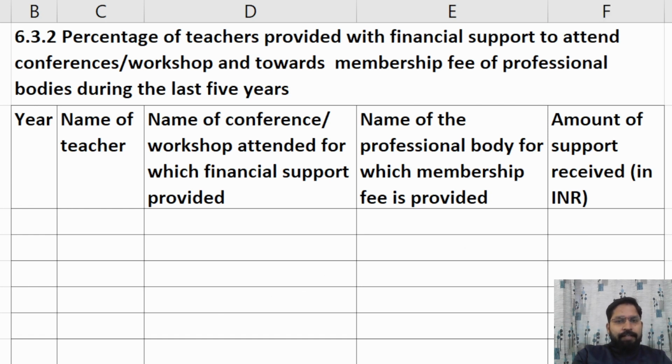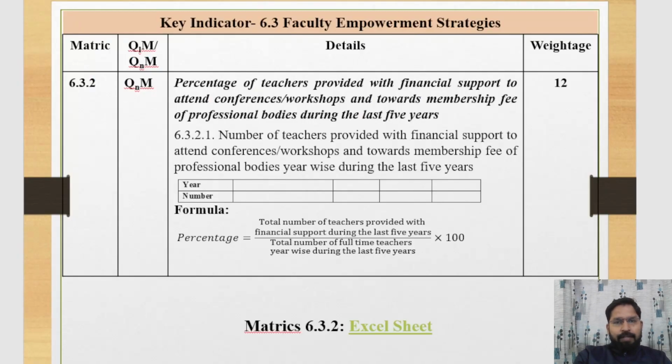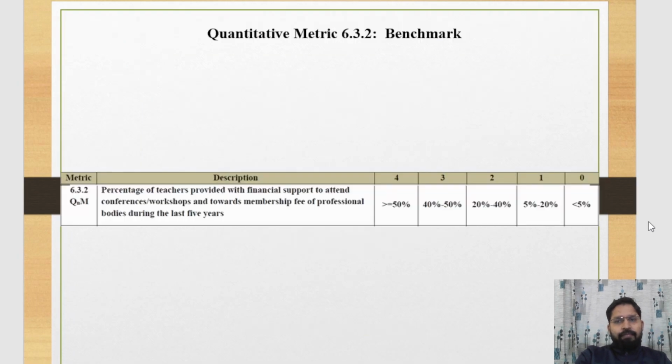Now we discuss the benchmarks of this matrix. This one is the benchmark. Suppose the percentage of teachers provided with financial support is greater than 50%, then your institute will receive grade 4. If it lies between 40 to 50%, then your institute will receive grade 3 in this matrix. And similarly, you can see in this template.